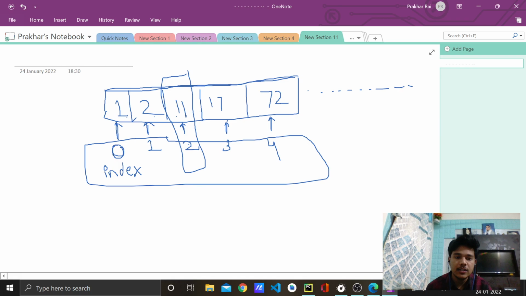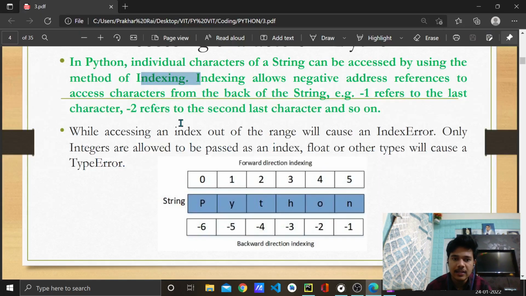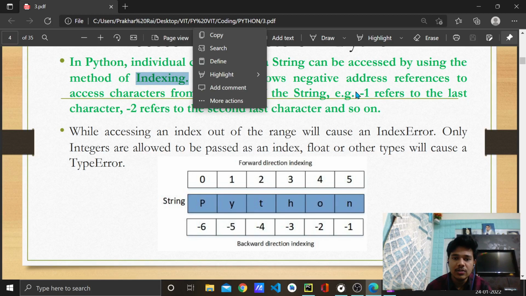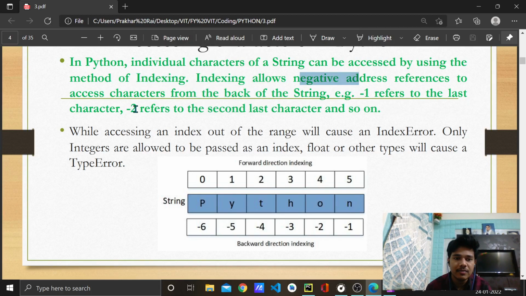So see, 0th index, I mentioned the word index. So these 0 1 2 3 4 are nothing else but indexes. This method is known as indexing. Indexing allows negative address references to access characters from the back of the string. We'll look into that. What is this actually? That is a part of slicing of the string.